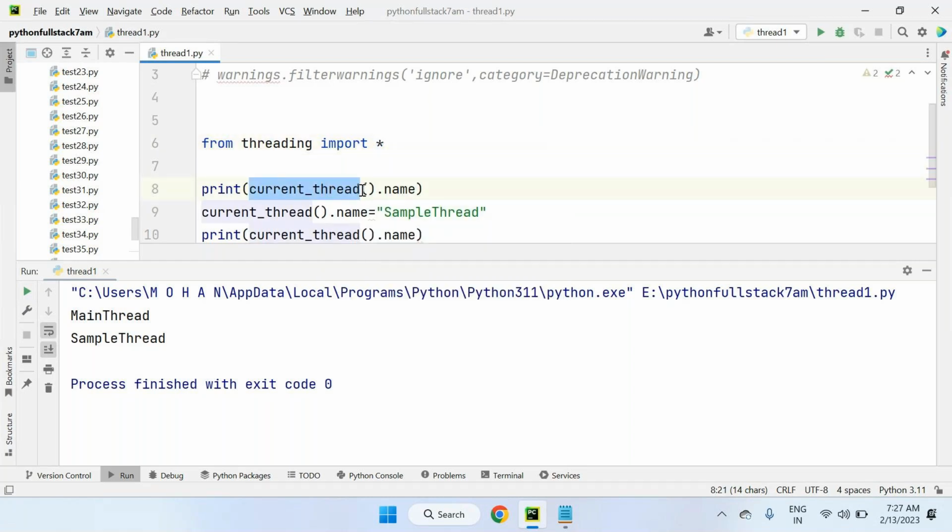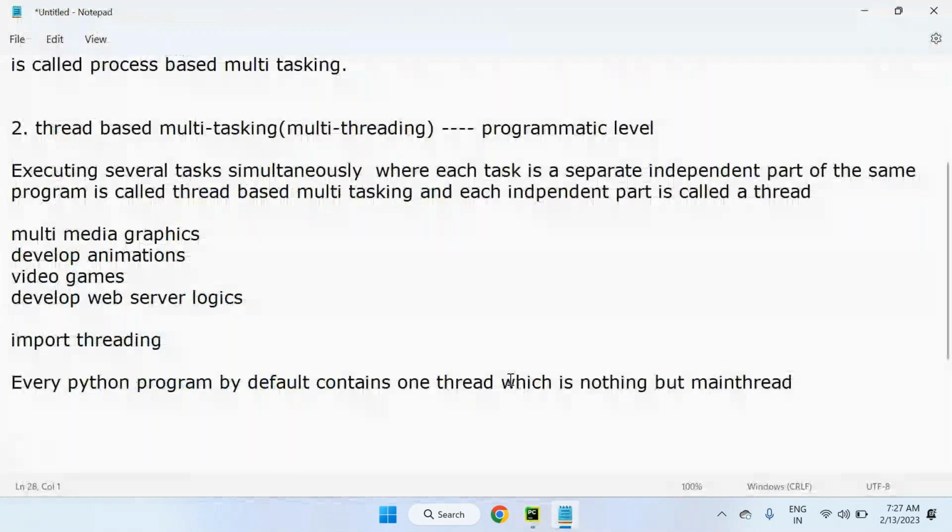Directly we can use names like current_thread().name, current_thread().name equal to, like that. This is the basic programming which is required to work with multi-threading. So current thread is every time the main thread only. By default, every Python program contains one thread, which is nothing but the main thread. So main thread is required here. Okay, fine. Next, what we need to do.